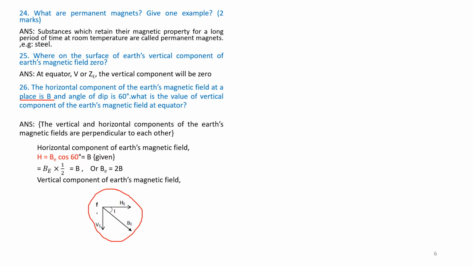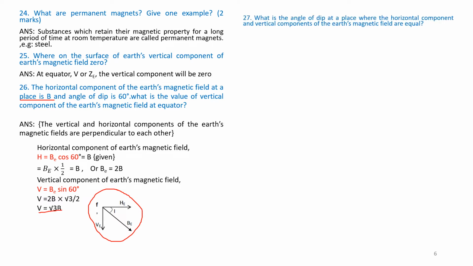Vertical component of Earth's magnetic field is given by V = BE sin 60. Therefore, substituting the value BE = 2B, we get V = 2B × √3/2. The value of sin 60 you have to remember is √3/2. Therefore, these 2 and these 2 get cancelled, V = √3 B. That is the required answer.